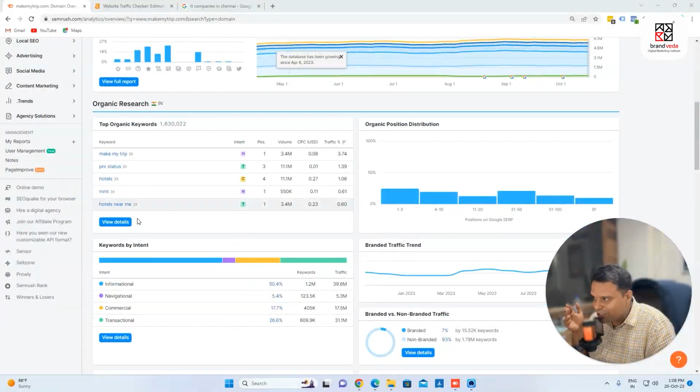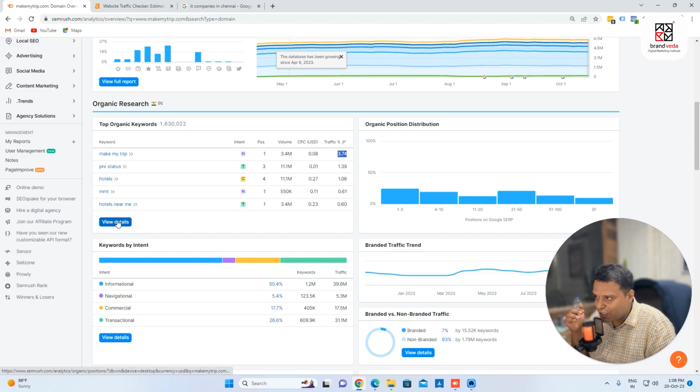And these are the keywords that they're ranking for as of now. You can see that the MakeMyTrip average monthly volume is 3.4 million. It means 3.4 million search queries happen every month from India as of now. You see that MakeMyTrip is also getting a lot of traffic.